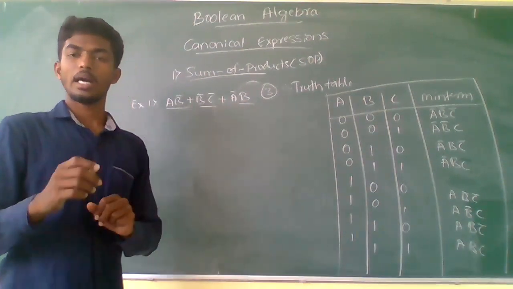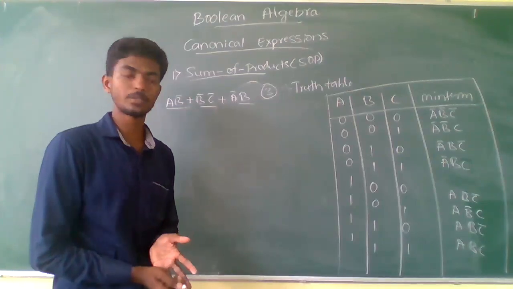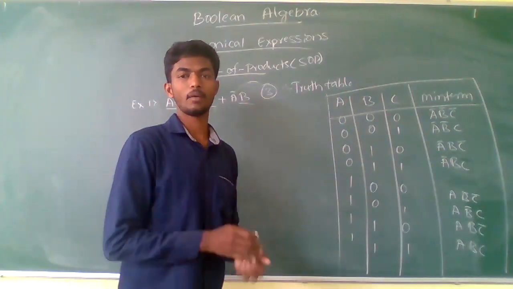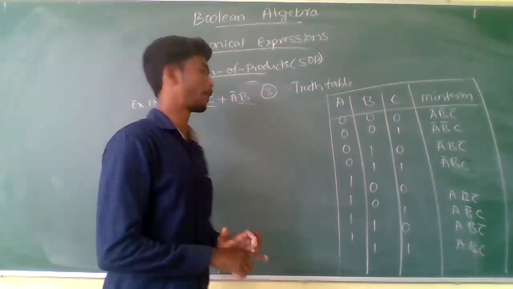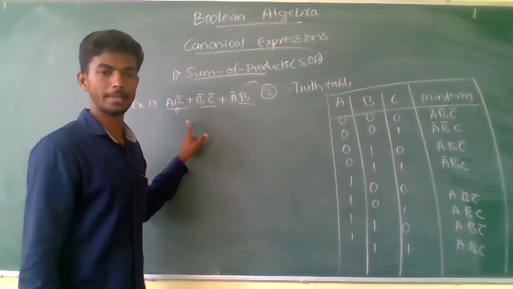For each product term you have to observe the available minterms in that table. First is A, B complement.